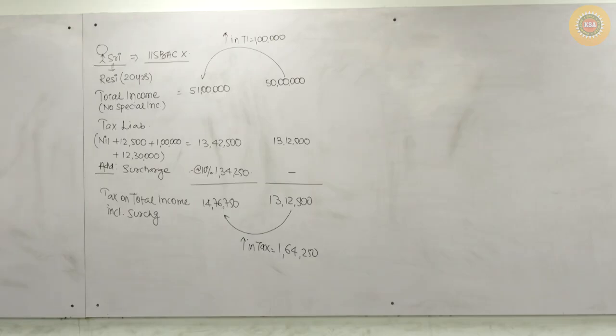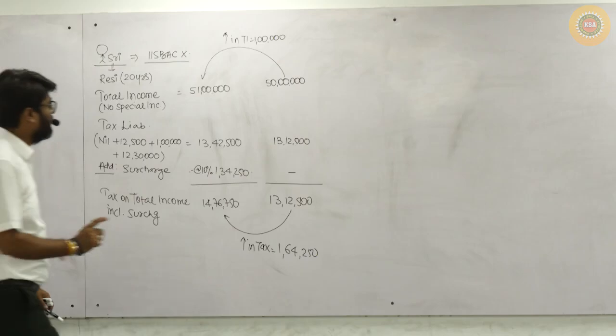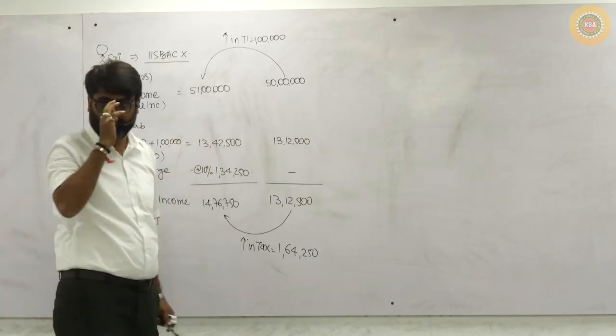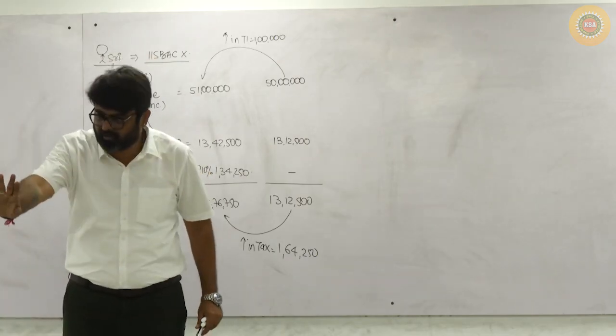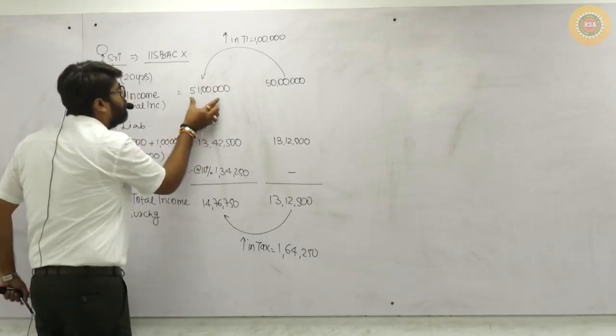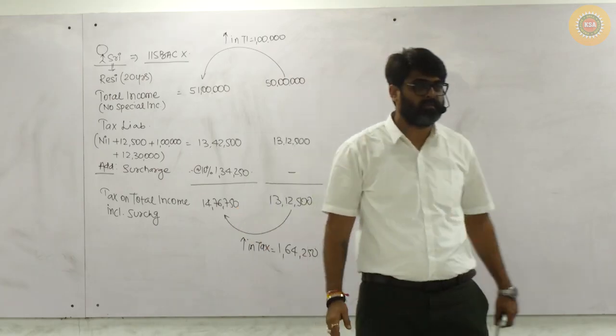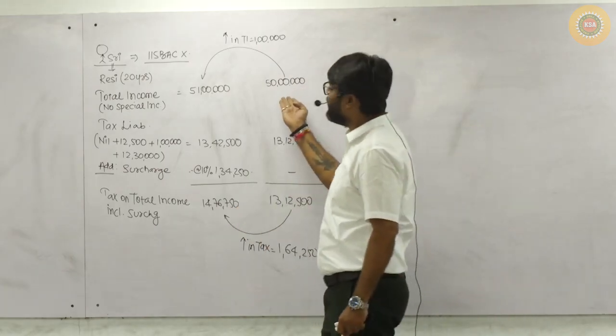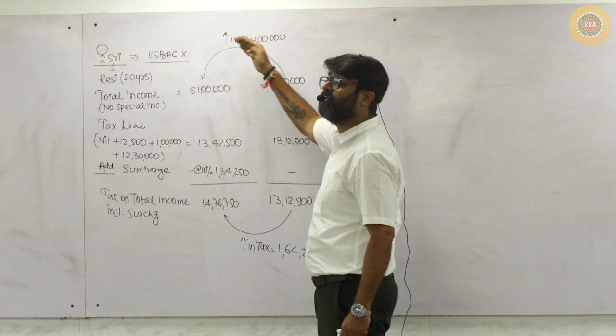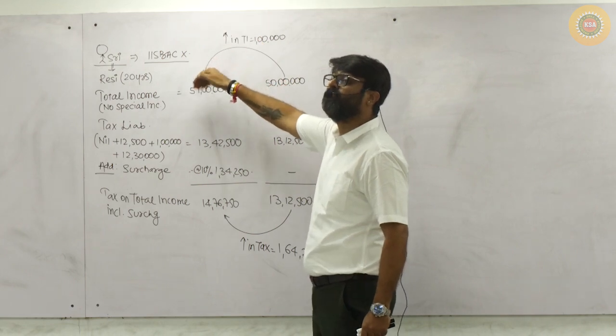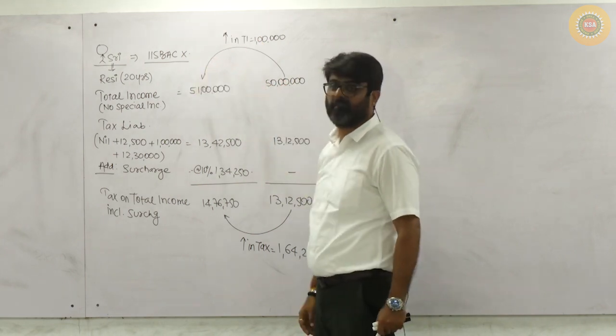Will she like this? Just keep yourself in her position. Will you like this? See, instead of 50, I have taken 51 because the calculation becomes easier. It could have been 50 lakhs 5,000 also. Just imagine the total income is 50 lakh 5,000.